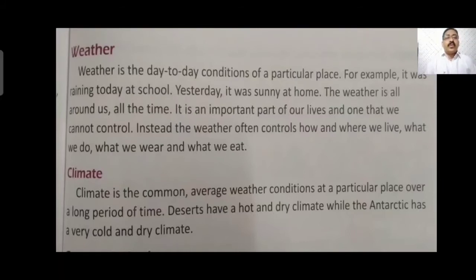Means morning when you got up you found cloudy, clouds are there in the sky, so we say it is cloudy weather. Afterwards sometimes the sun comes out and it is a bright day, that time we say it is sunny weather. At evening 4 o'clock it starts to rain, everywhere there is water, we say it is wet weather.